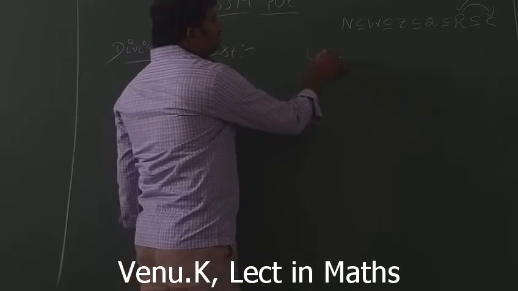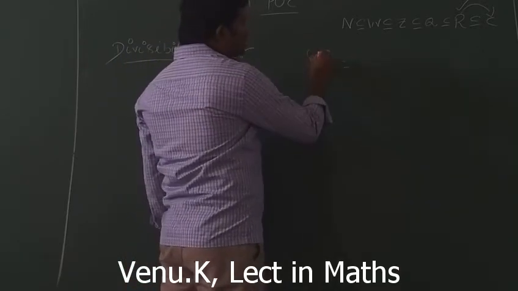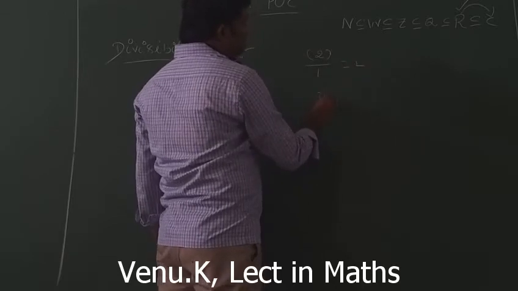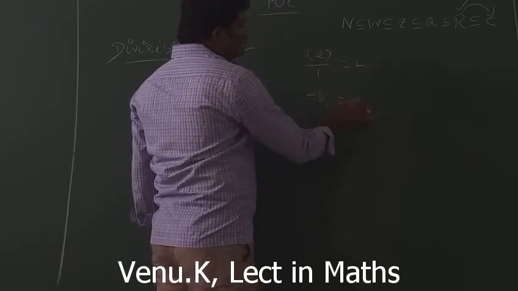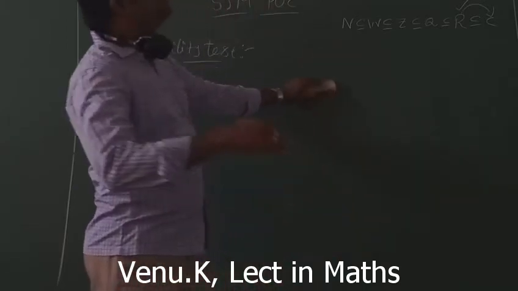Next, divisibility test. Every number is divisible by 1. It is very clear. For example, 2 by 1 is 2, 3 by 1 is 3, minus 3 by 1 is minus 3. Every number is divisible by 1. That is why 1 is a factor of every number.